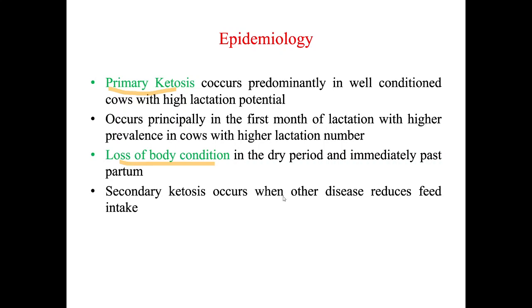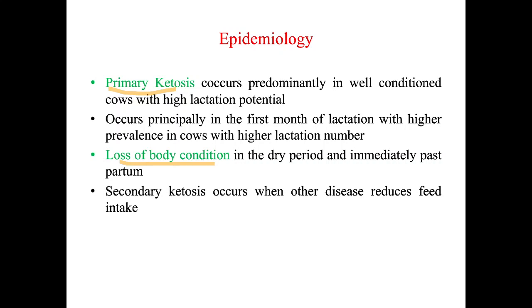Secondary ketosis occurs when disease reduces the feed intake. This is a very common question from the farmer: okay, my cow is not feeding properly, so what is the cause? The cause can be multiple, but one of the causes can be secondary ketosis. It means some disease is there: the cow has some limb injury, or metritis, or mastitis, or some reticulitis. These are the diseases which the cow may have, and because of these diseases, the cow is not eating properly.